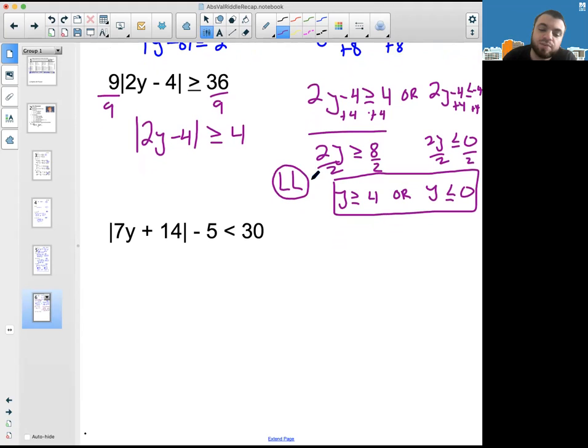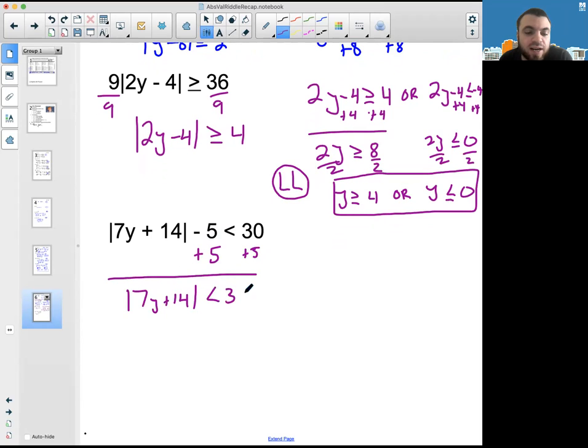And lastly, this last one, we're going to get the bars alone, and that will just involve adding ourselves a good old 5. So we're at 35. Bars are alone. Now, what numbers have absolute value less than 35? That would be all the numbers that are greater than negative 35 and less than positive 35.